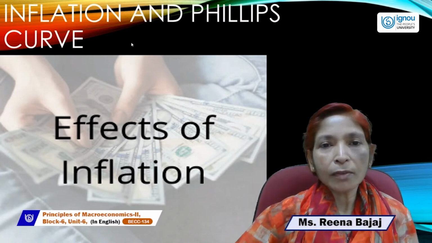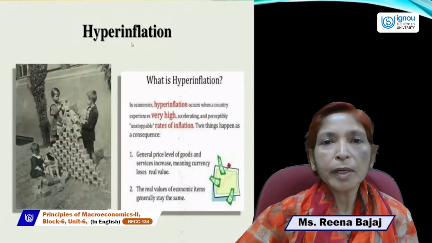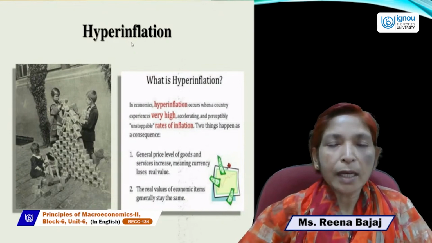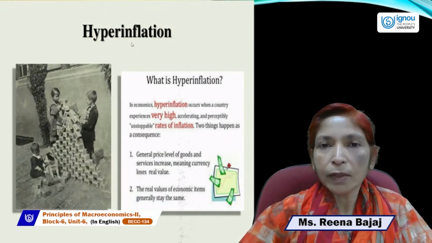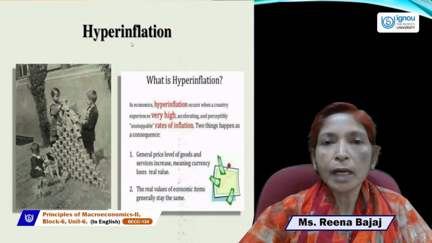So let us start with the last session class topic, hyperinflation. As you know, inflation is a situation in which the general price level rises continuously for a long time period.